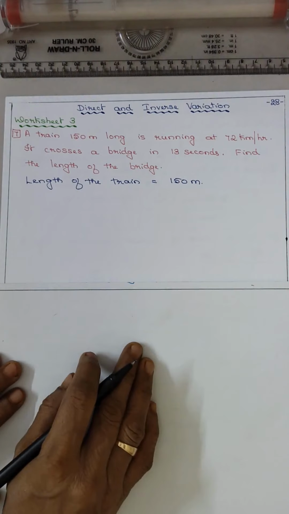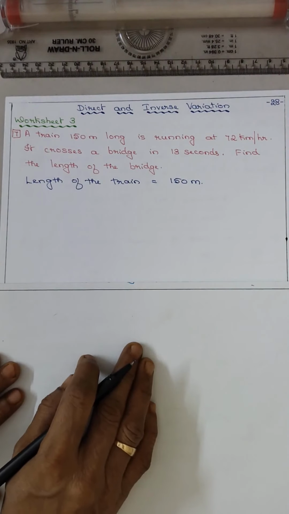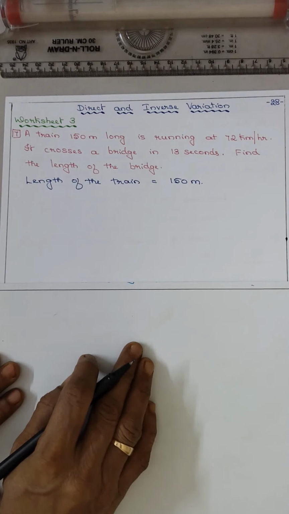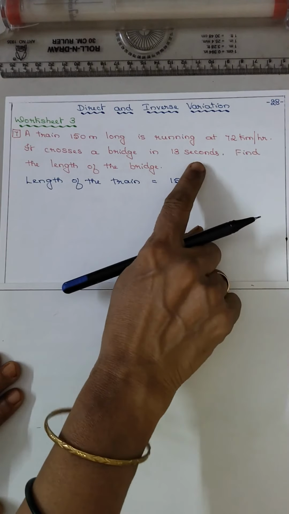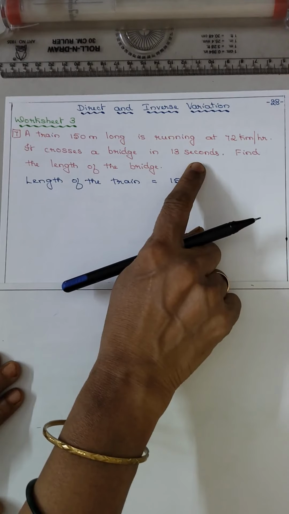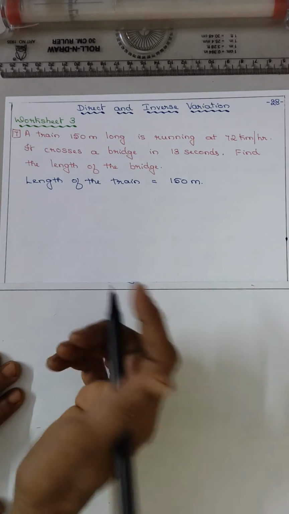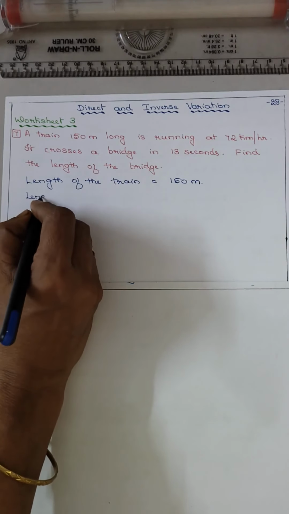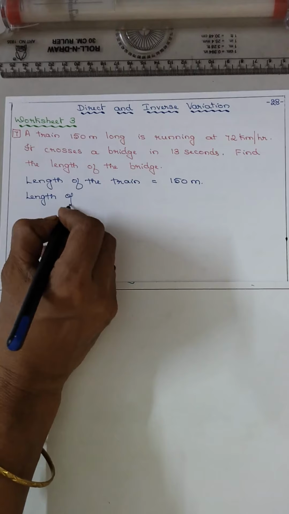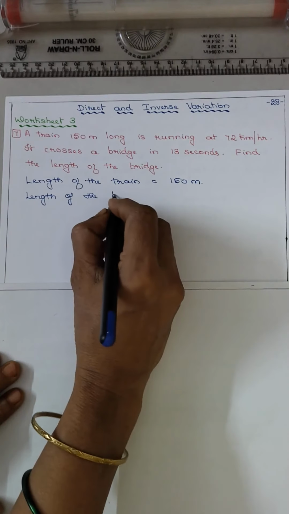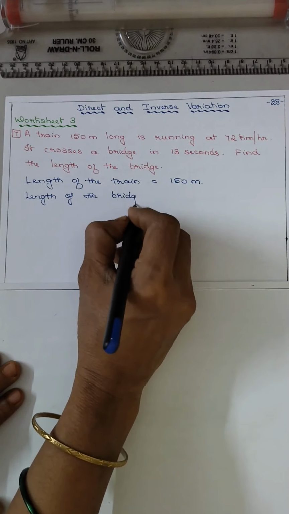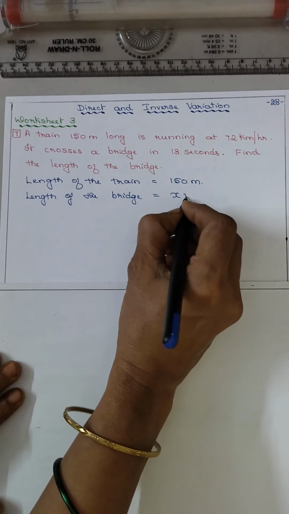It is running at a speed of 72 km per hour and it crosses a bridge in 13 seconds. This is in kilometer per hour, this is in seconds, and they have asked the length of the bridge, which we don't know. So, length of the bridge you don't know, so keep it as x meter.